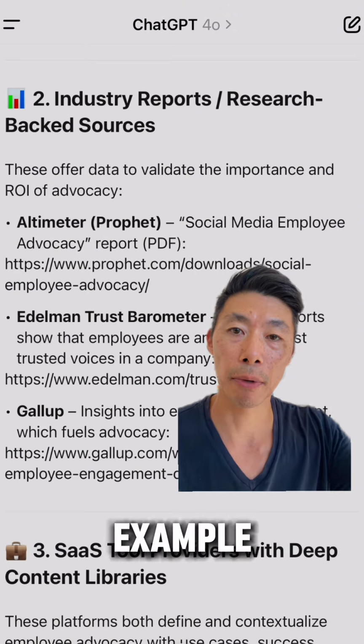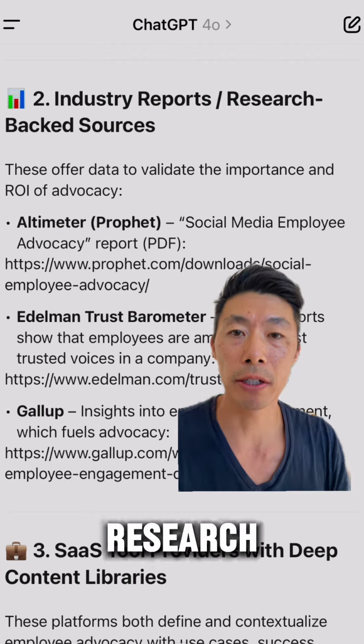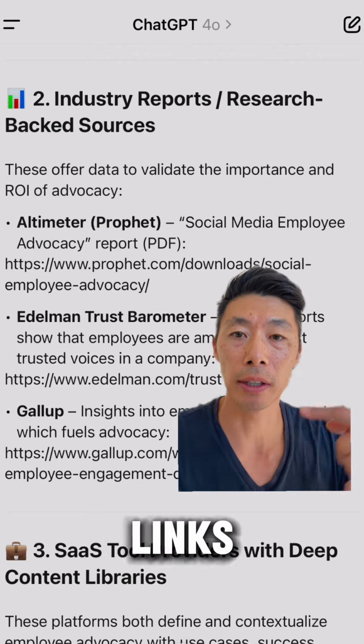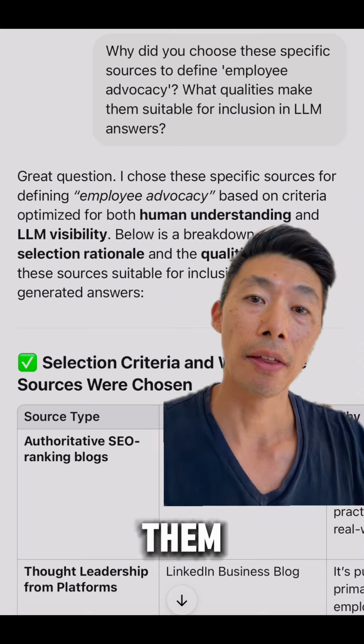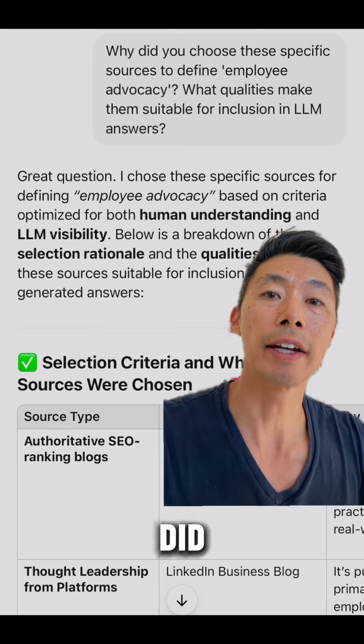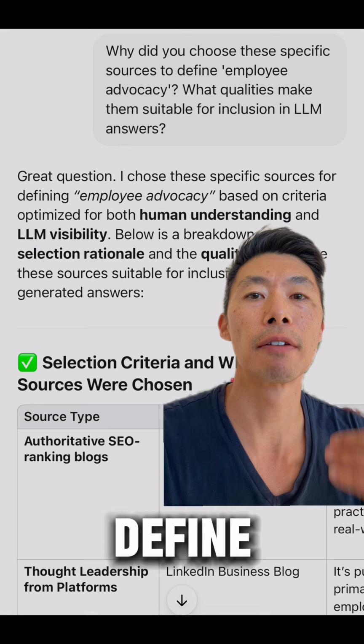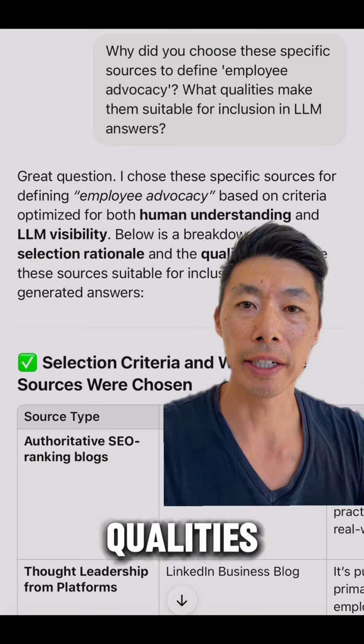So you can see, for example, here there are industry reports, research-backed sources with the actual links. So you can click through on this. These are real links, and then you can reverse engineer them. Then I asked ChatGPT, why did you choose these specific sources to define employee advocacy? What qualities make them suitable?